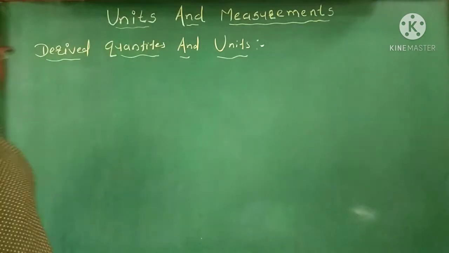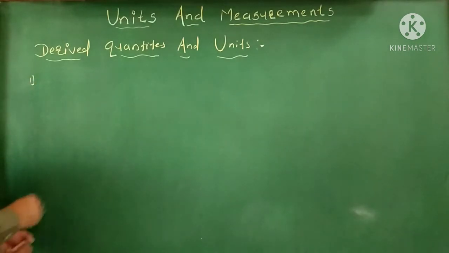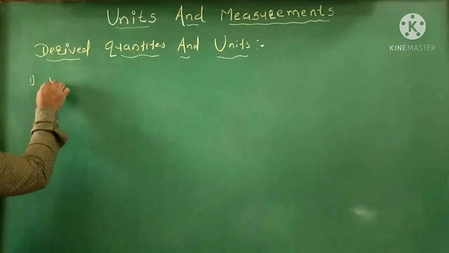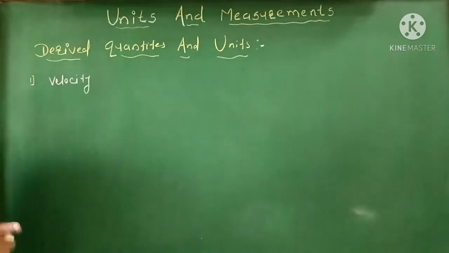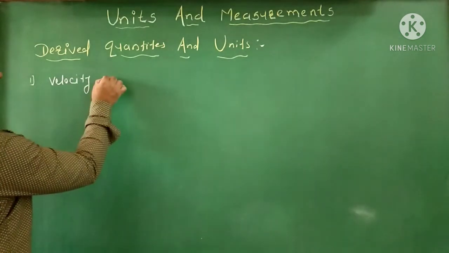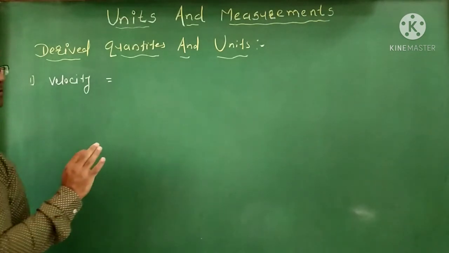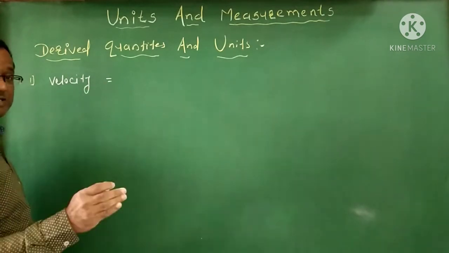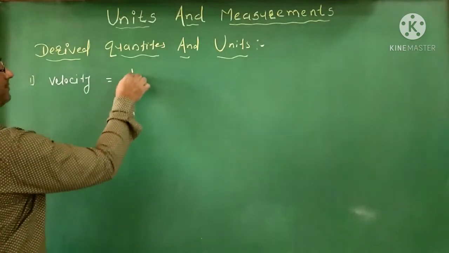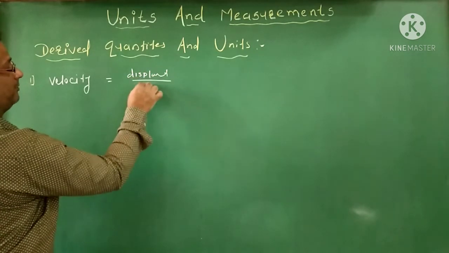The first derived physical quantity is speed or velocity. Velocity is a derived physical quantity because its formula mainly depends on two fundamental physical quantities, displacement and time: displacement upon time.